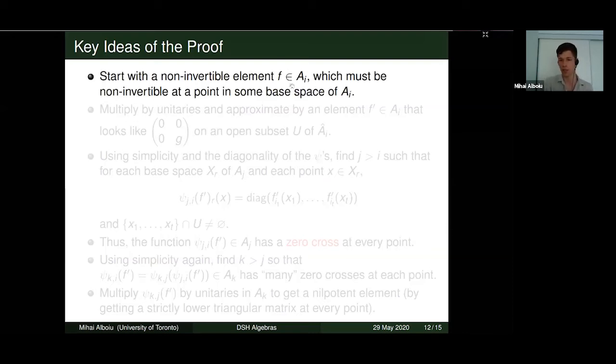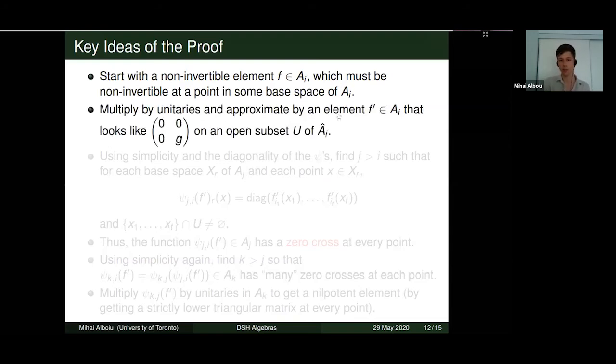So we start with a non-invertible element in one of the finite stage algebras in the inductive limit, and it follows that this element must also be non-invertible at one of the points in the base spaces of AI. And then using the DSH structure of AI, we're able to multiply by unitaries and approximate by an element f prime in that same finite stage algebra that looks like this on an open subset of the spectrum of that algebra. So essentially it's going to have the first row and column consisting only of zeros across the whole open subset of the spectrum.